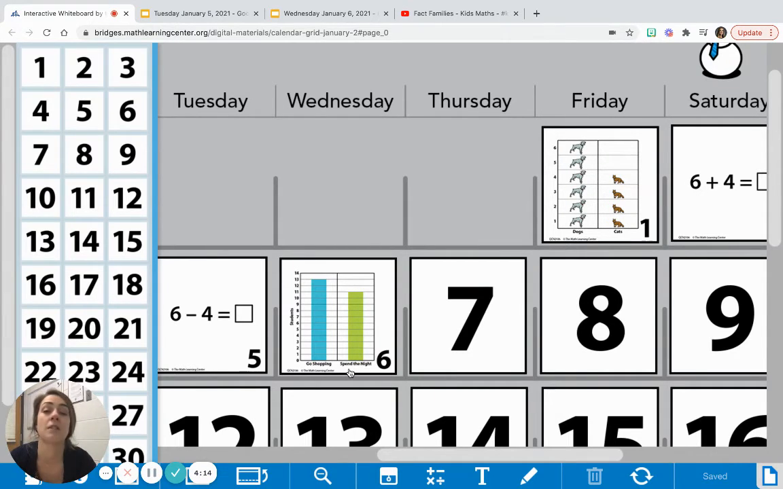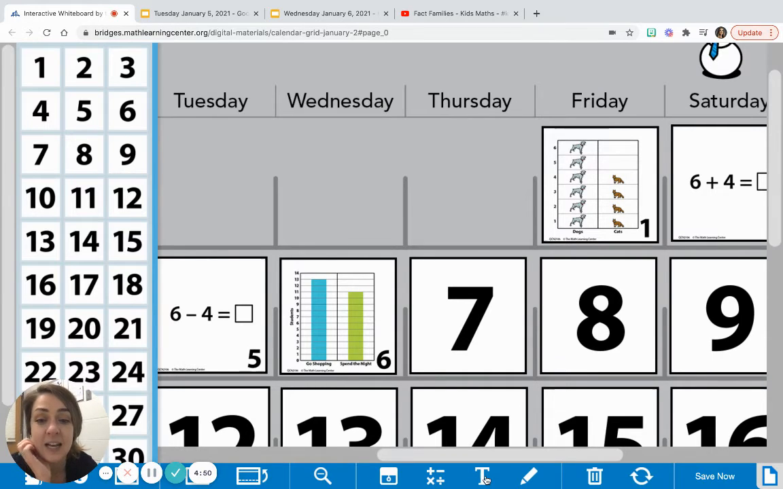So I want you to think about that for a second. 13 plus 11. What does that equal? It's 24. So I'm thinking that the 3 numbers that are going to be in our fact family are 24, 13, and 11. And out of those 3 numbers, you can make 2 addition number sentences and 2 subtraction number sentences. So let me show you what that would look like.